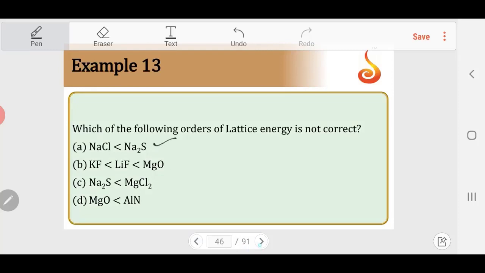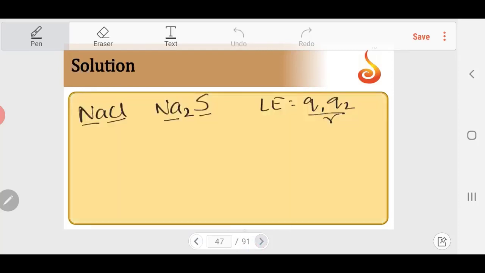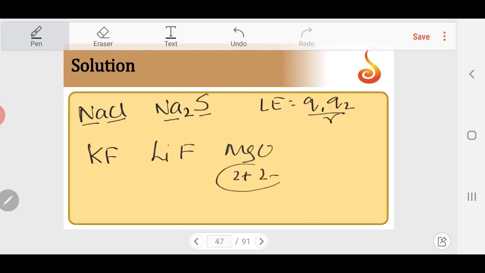Second, KF, LiF, MgO. Here MgO is 2 plus, 2 minus. Both are divalent. Size of ion is also smaller for Mg2 plus, O2 minus relatively big. So Q1, Q2 is maximum. This will have highest lattice energy.